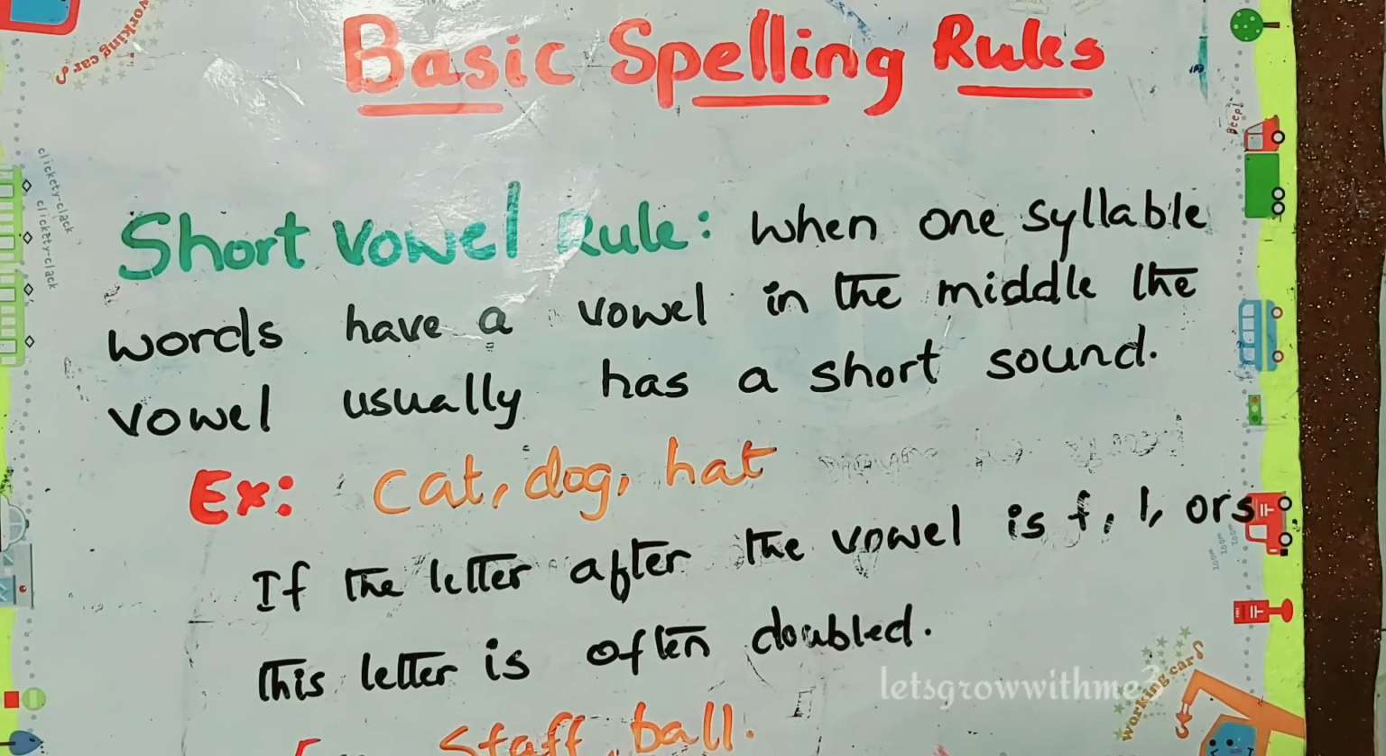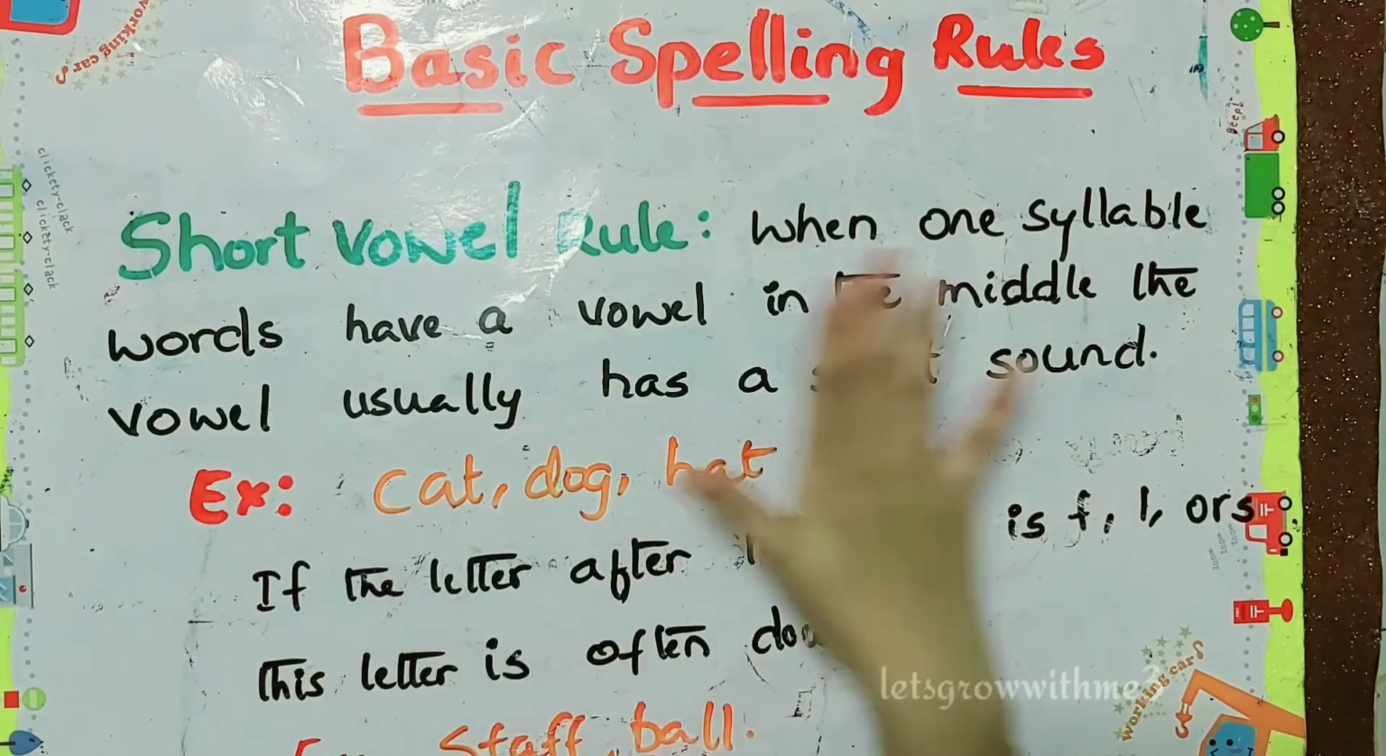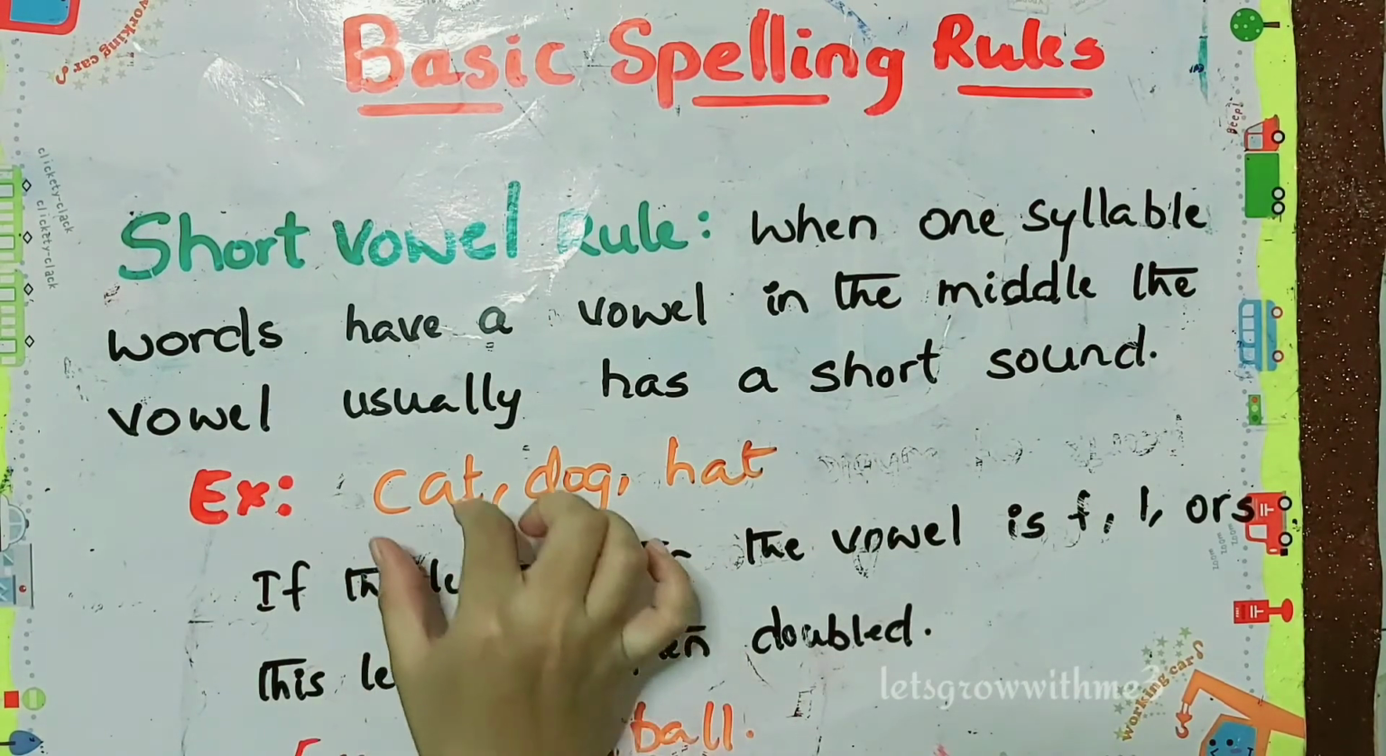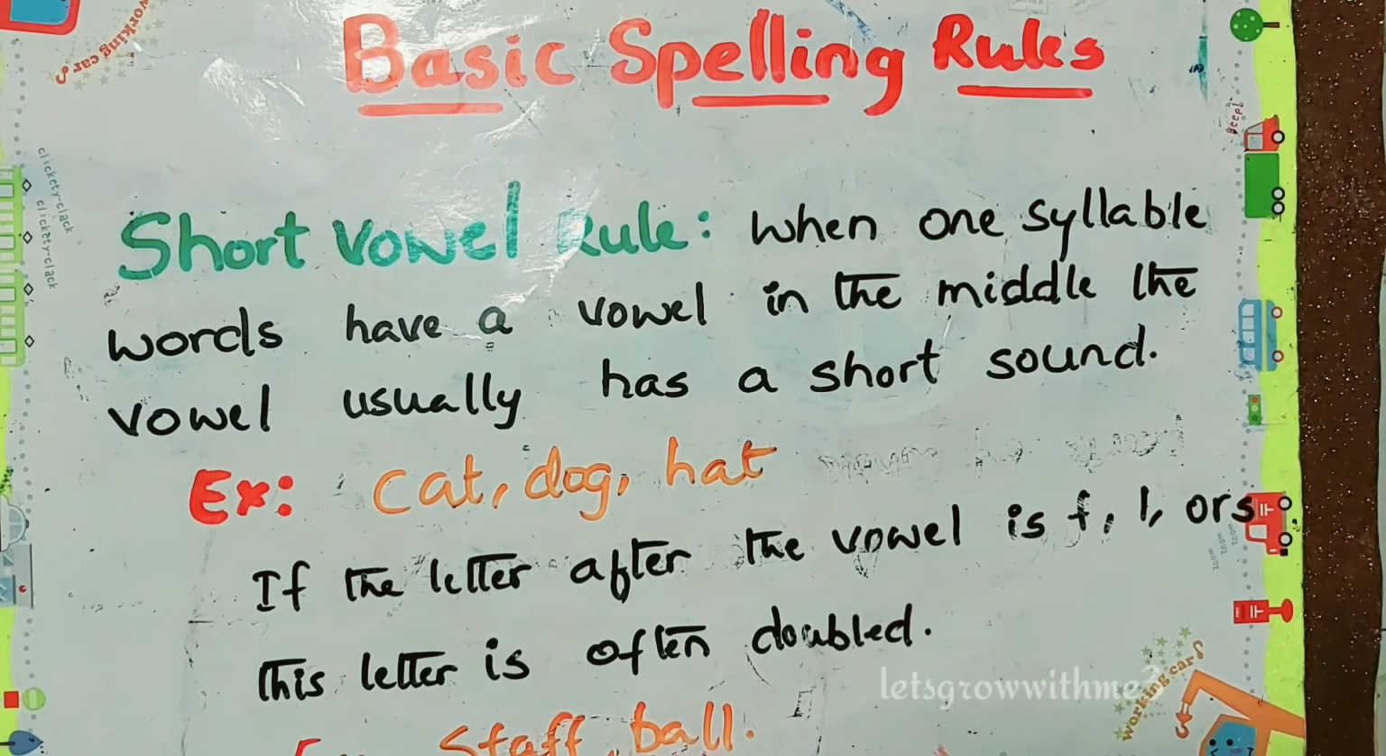When one syllable words have a vowel in the middle, the vowel usually has a short sound. So what do you mean by this? First of all we should know what a syllable is. I hope you all know about syllables. A syllable is a word or part of a word which has a vowel in it. If you see here, we have three words, and these are all one syllable words. We have only one vowel in each word. So now we know what a syllable is.